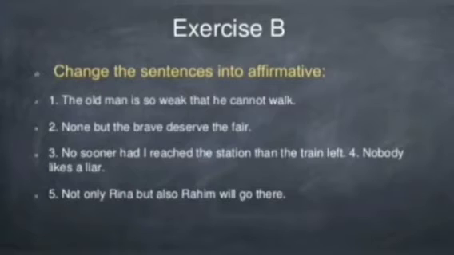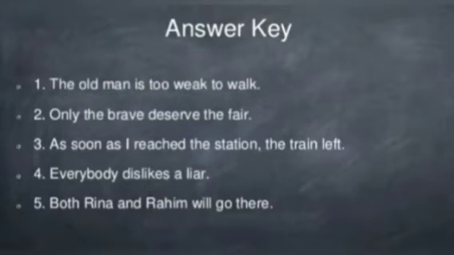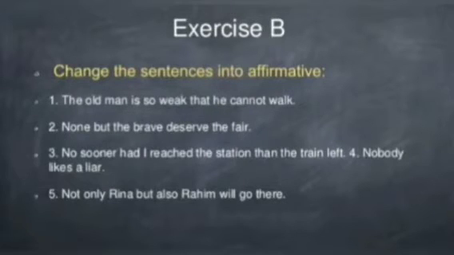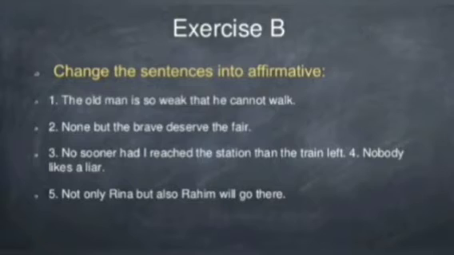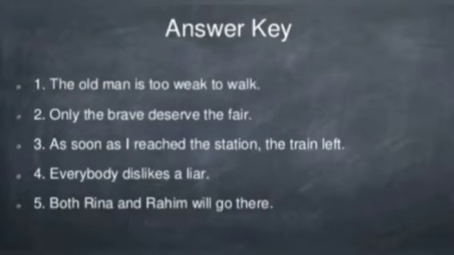The old man is so weak that he cannot walk. The old man is too weak to walk. None but the brave deserve the fare. Only the brave deserve the fare. No sooner had I reached the station than the train left. As soon as I reached the station, it should be as soon as did I reach the station, then the train left.